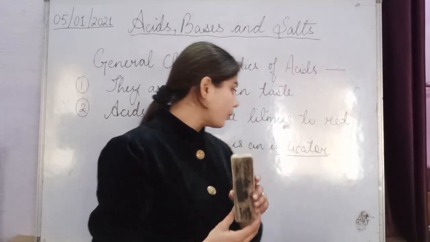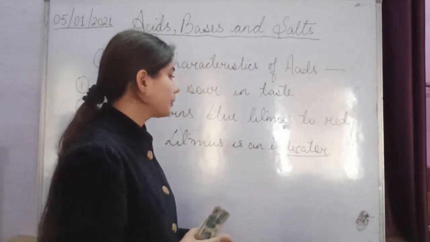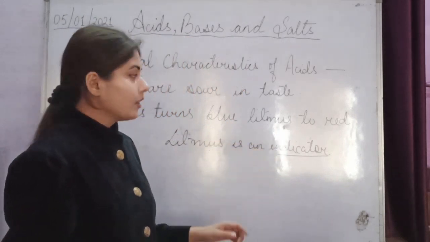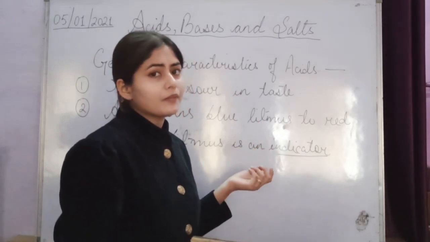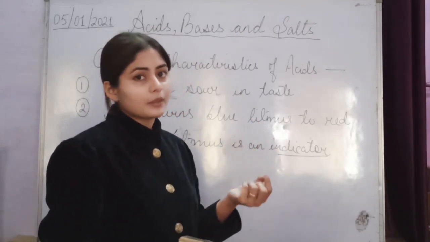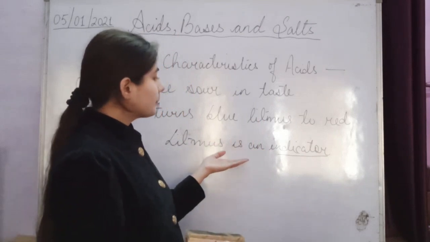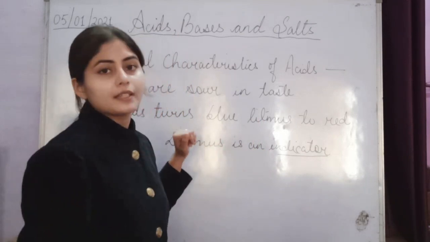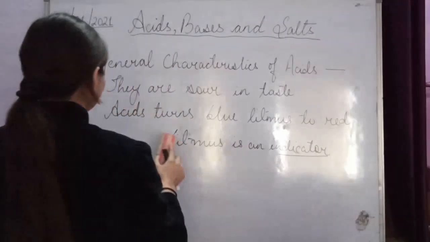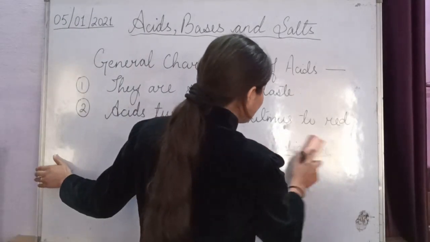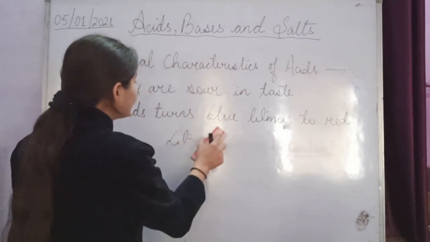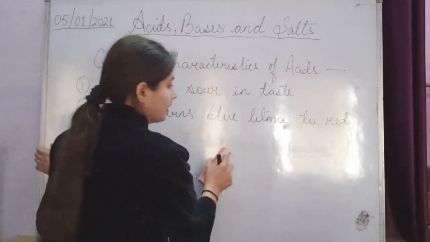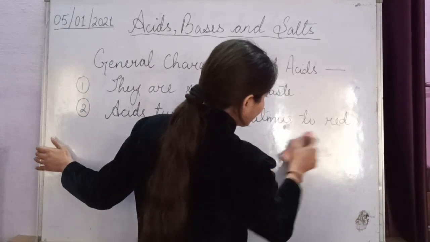So that is what an indicator tells. Litmus is an indicator. From where are we getting this litmus? From a lichen plant, a very small plant. I told you about this lichen plant. So from the lichen plant we get this litmus indicator. Got it? It tells whether our solution is acidic or basic by giving a different color in different solutions or different media.